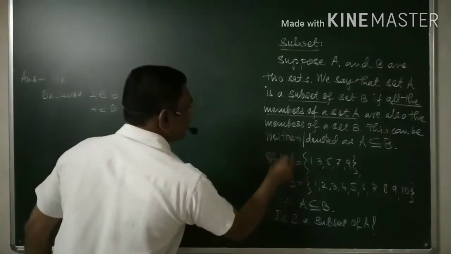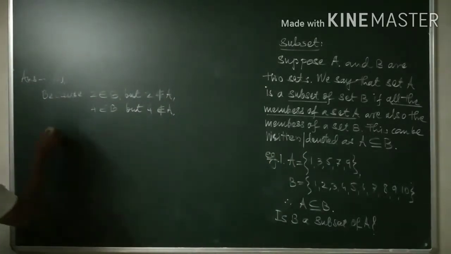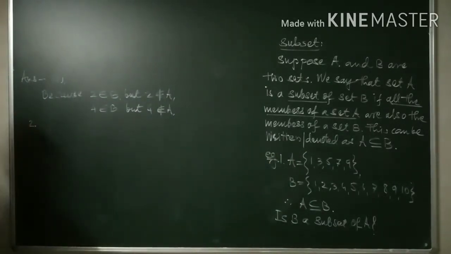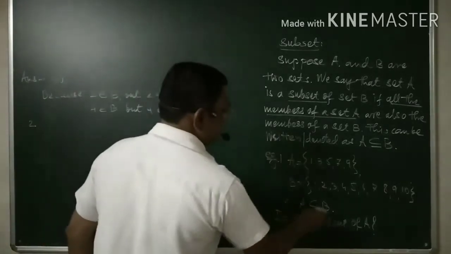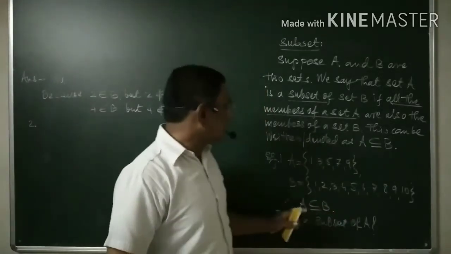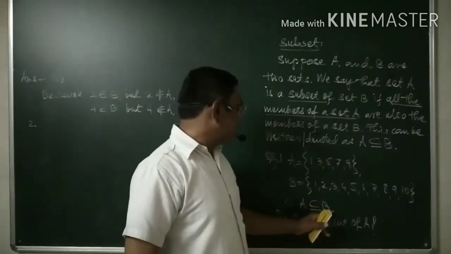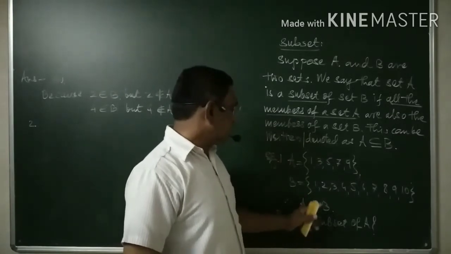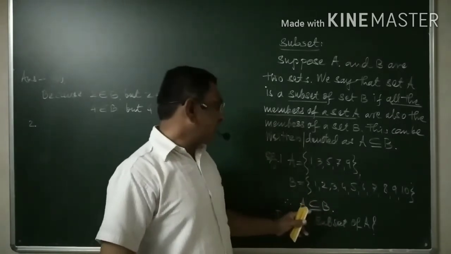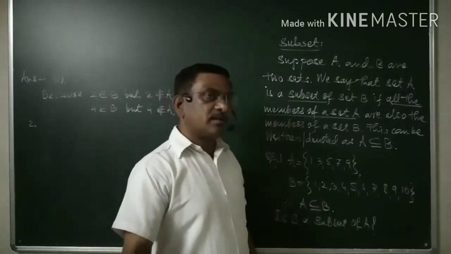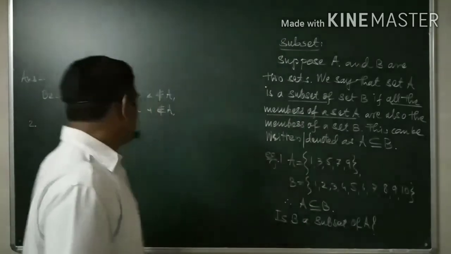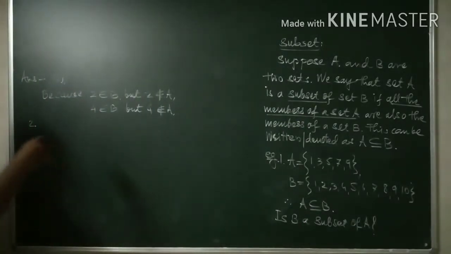for example, let us have this as the first example, then the second example here, yeah, this is a subset of A. Now, let me tell you another thing, that A is a subset of B. The general notation is this one, but there are again 2 types. One is proper subset and another is what? Improper subset.